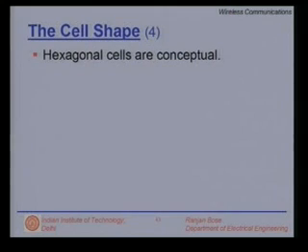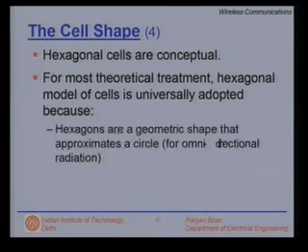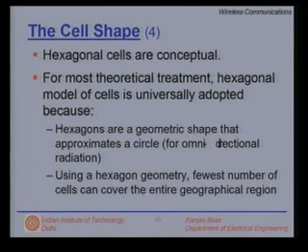So please remember, hexagonal cells are conceptual. For most theoretical treatment, hexagonal models of cells is adopted because they are a shape that approximates a circle, and using a hexagonal geometry, fewest number of cells can cover the entire geographical region as opposed to a square cell or a triangle cell. So let's stick with hexagonal cells, and you will find it in most textbooks and research papers that they are using hexagonal cells.